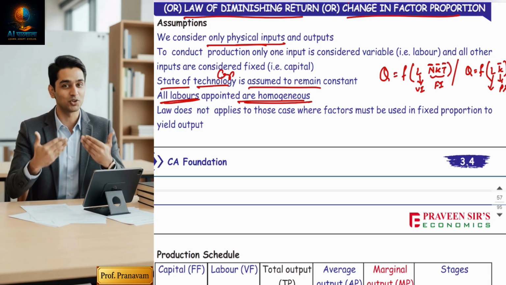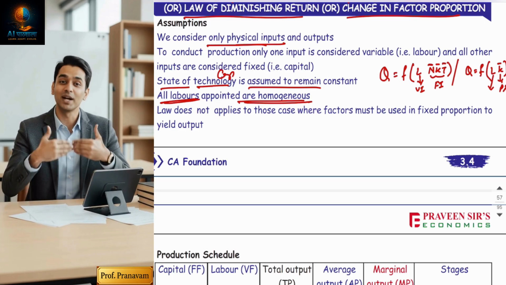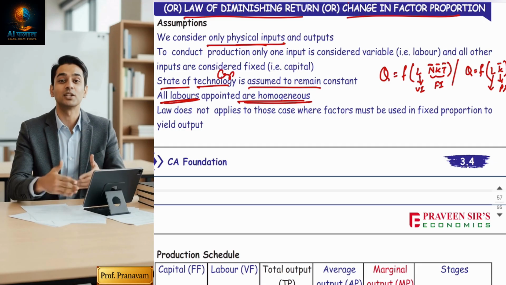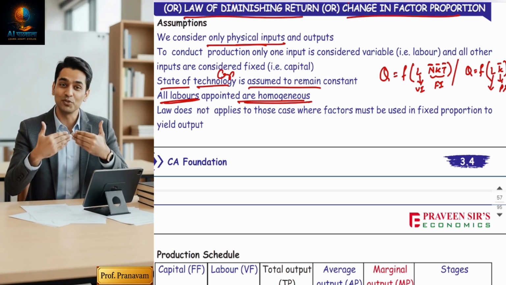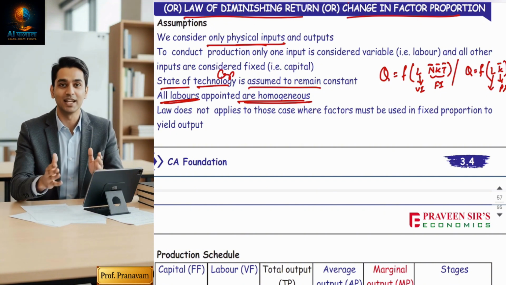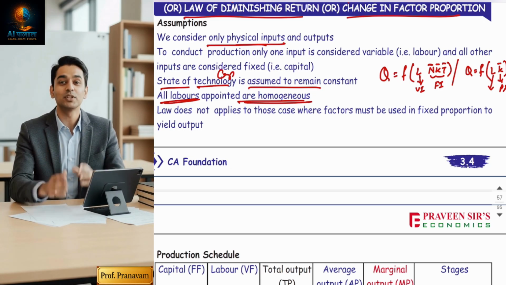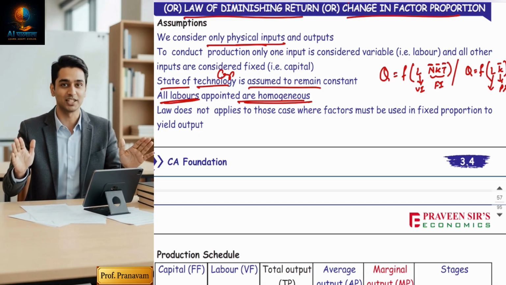And some labor you have appointed on the job might be unexperienced freshers, so with more input they produce less output, wastage will be high, and your production will fall. So sometimes your output will increase, sometimes it will reduce, and you will not get stability, so you will not be able to do any kind of analysis. So to assume stability, all the labors appointed are of equal capacity. Their mental ability and physical ability will be the same. For example, if in 1 hour you can produce 800 chocolates, then Praveen also can produce only 800 chocolates. Your efficiency and my efficiency are assumed to remain constant, which is practically not possible. That's why it's an assumption.